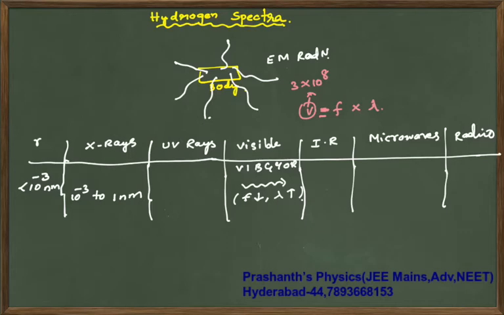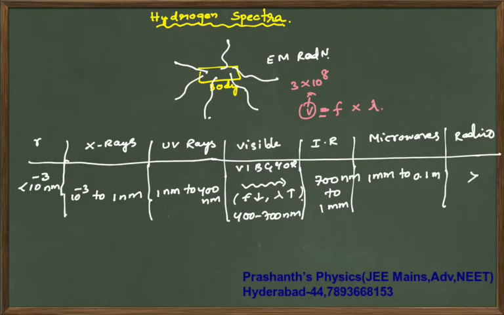UV rays: 1 nanometer to 400 nanometers. VIBGYOR: 400 to 700 nanometers. IR radiation: 700 nanometers to 1 millimeter. Microwaves: 1 millimeter to 0.1 meters. Radio waves: greater than 0.1 meters.